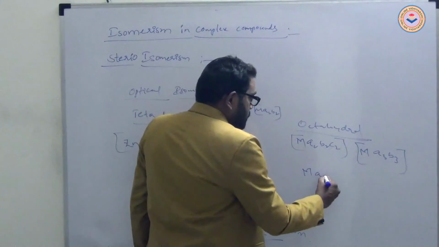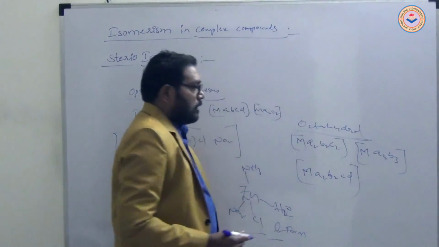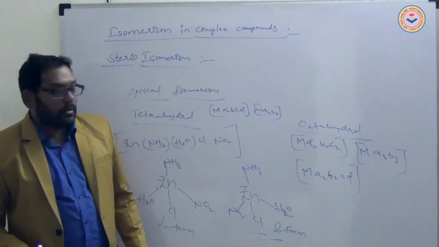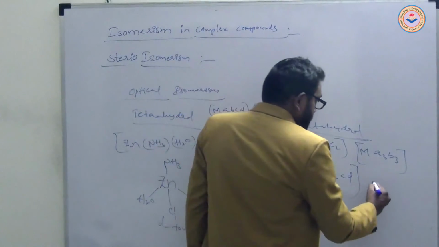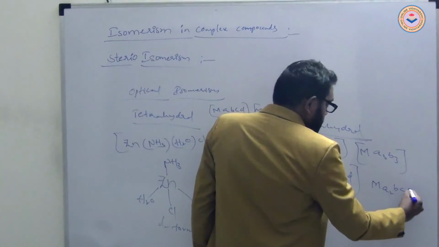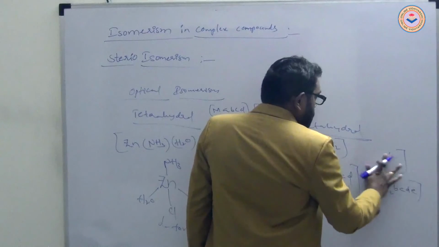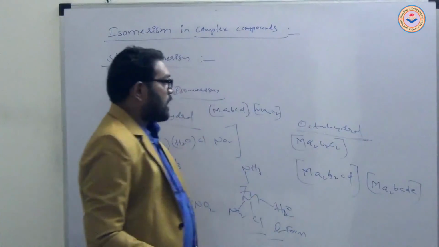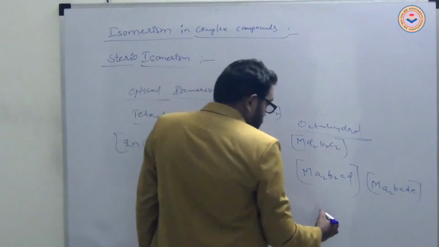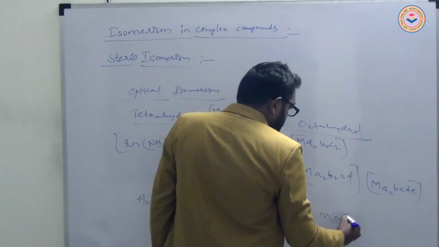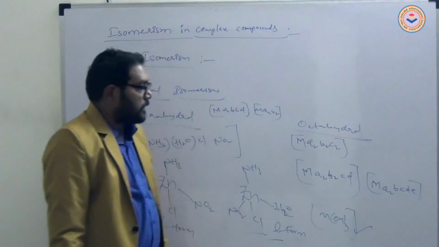And metal with A2B2CD also exhibits optical isomerism, or metal with A2BCDE also exhibits. These octahedral complex compounds exhibit optical isomerism. Metal with en ligands, like bidentate ligands, three of them, also exhibits optical isomerism.